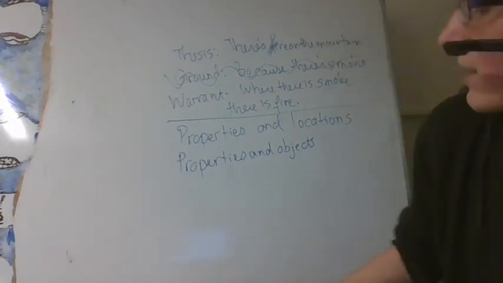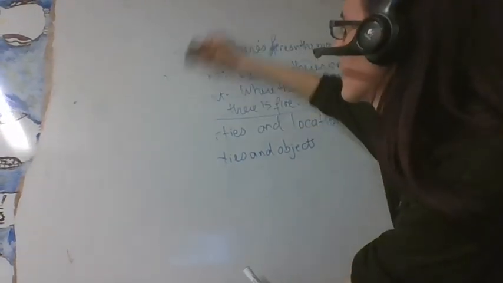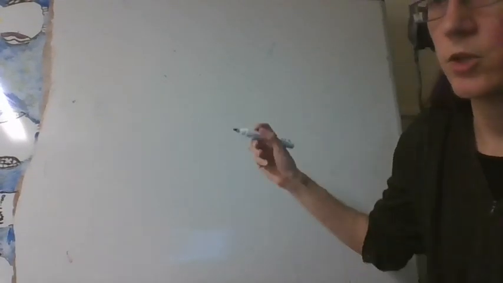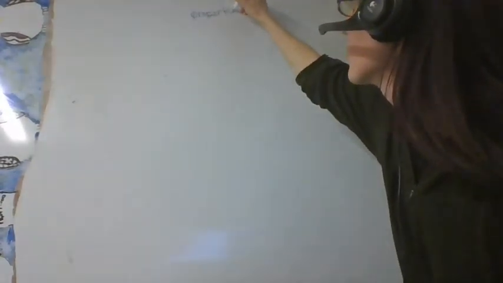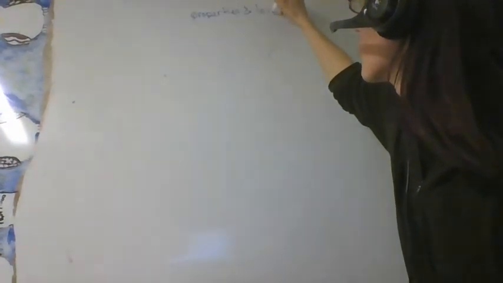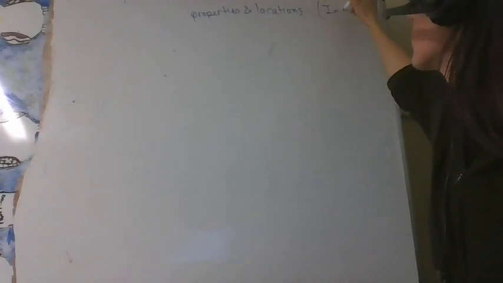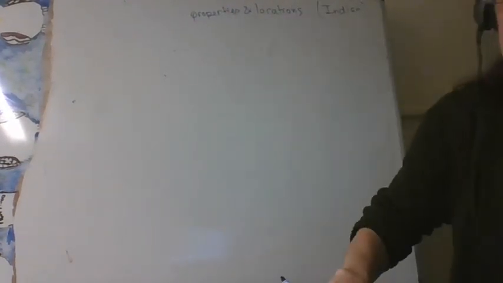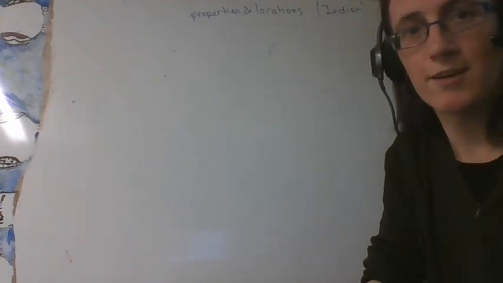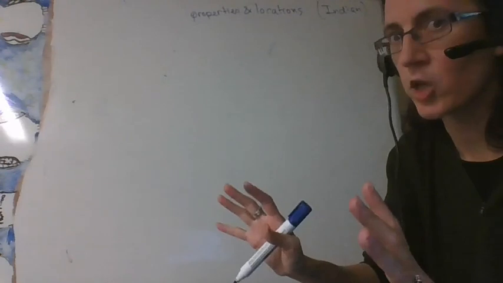So what we've got here is a logic that has as its building blocks properties and locations. So let's write this up here, properties and locations. And I'm just going to put together a couple millennia of developments and traditions and just call this Indian logic.